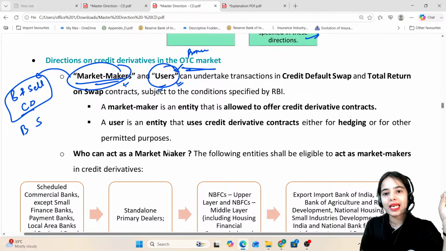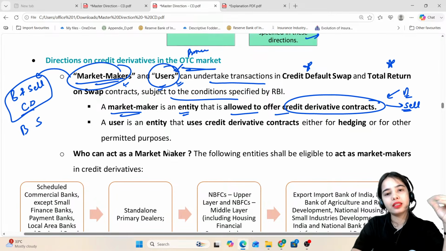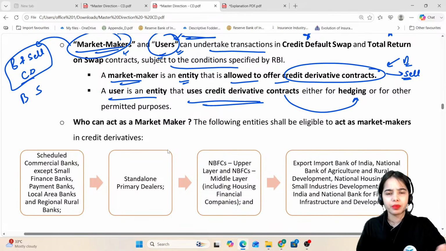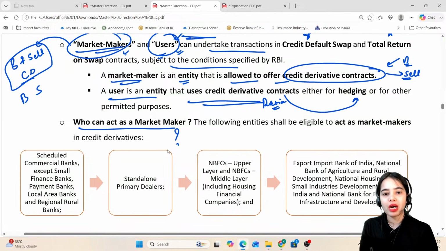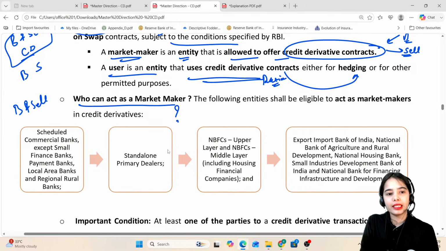So market makers and users can undertake transactions in credit default swap and total return swap contracts subject to the conditions. A market maker is an entity that is allowed to offer credit derivative contracts. They can buy as well as sell the protection. A user is an entity that uses the credit derivative contract either for hedging purposes or for other permitted purposes, maybe even speculative purposes, basically buying the protection. Now, which are the entities that can act as market makers? They are allowed to buy and sell the credit derivative.